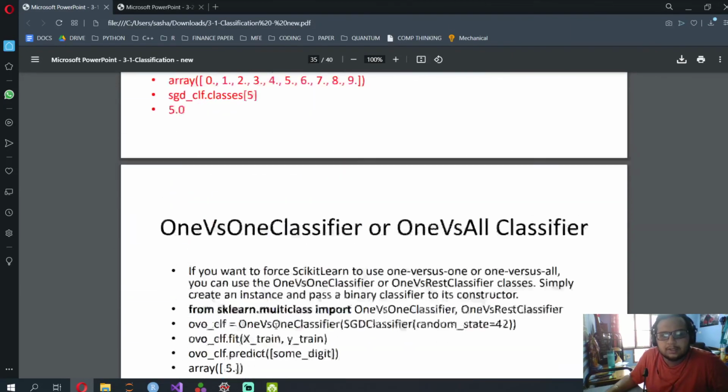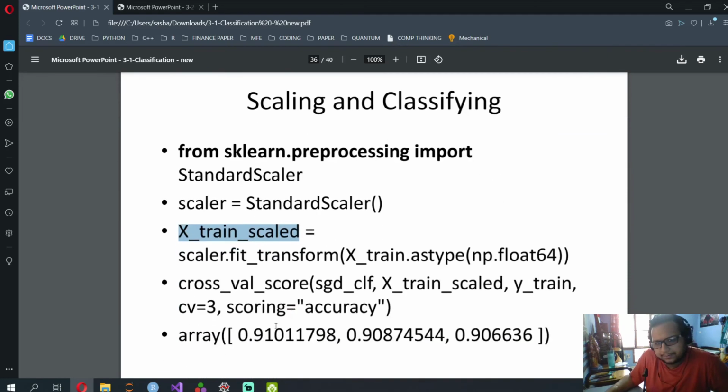So what is scaling? Let's take our problem of good credit or bad credit. There is age, which is between 0 and 100, and there is credit amount, which is between 0 and 15,000 German dollars. For a classification algorithm to perform better, you need to bring it all to between 0 and 1.